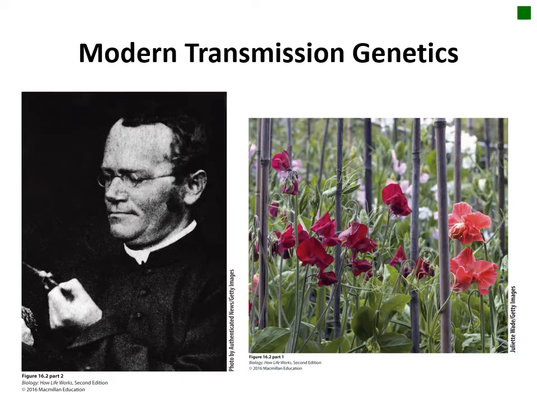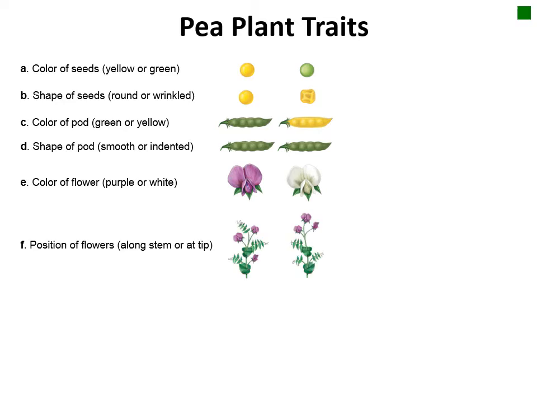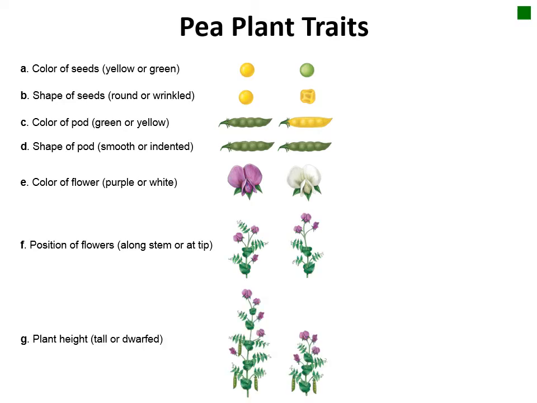Gregor Mendel is considered the father of modern genetics because he was able to show that the blending inheritance model was incorrect based on genetic breeding experiments he conducted from 1856 to 1864 using pea plants. These breeding experiments are also called hybridization experiments. Mendel conducted hybridization or interbreeding studies between two different varieties of the pea plant, focusing on 7 contrasting traits. He looked at the color of seeds, the shape of the seeds, the color of the pods, the shape of the pods, the color of the flowers, the position of the flowers, and the plant height.